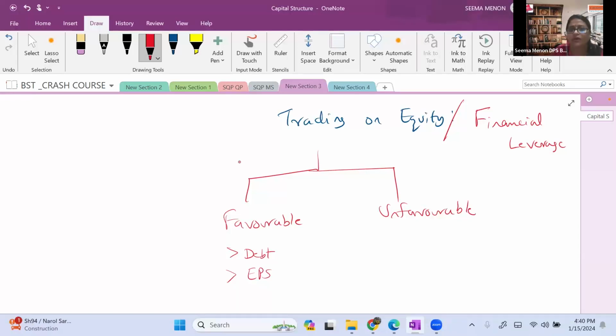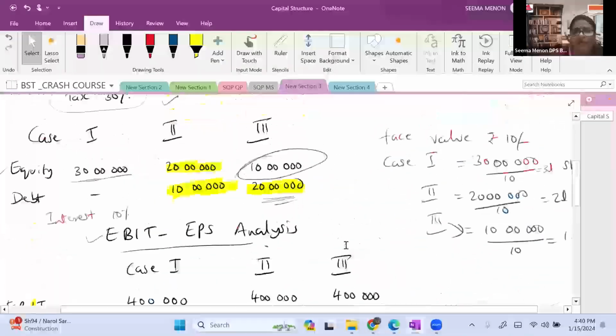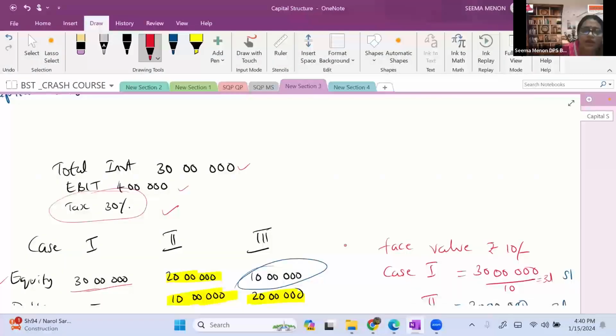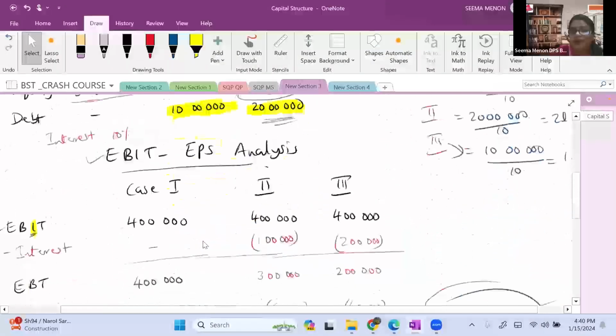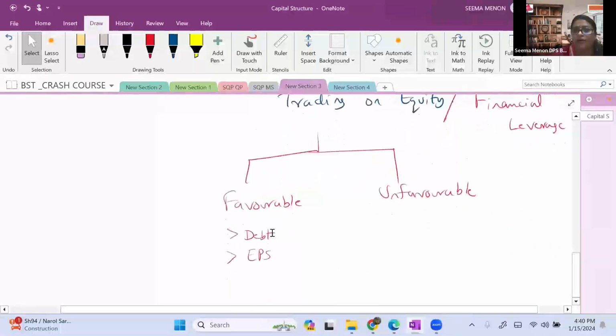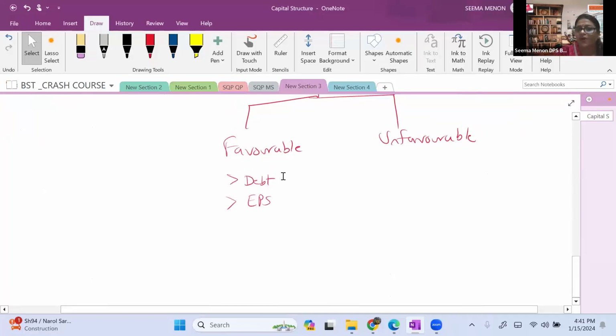Now, how to understand this case? We can take one more case. Let's see that case. All things are the same, only we are going to take our EBIT as 2 lakh instead of 4 lakh. Only that difference we are going to consider. Your EBIT is reduced. Now let's see how it is going to affect. So there are 2 cases. One I am talking about is the EPS. Another we will discuss is return on investment, ROI.